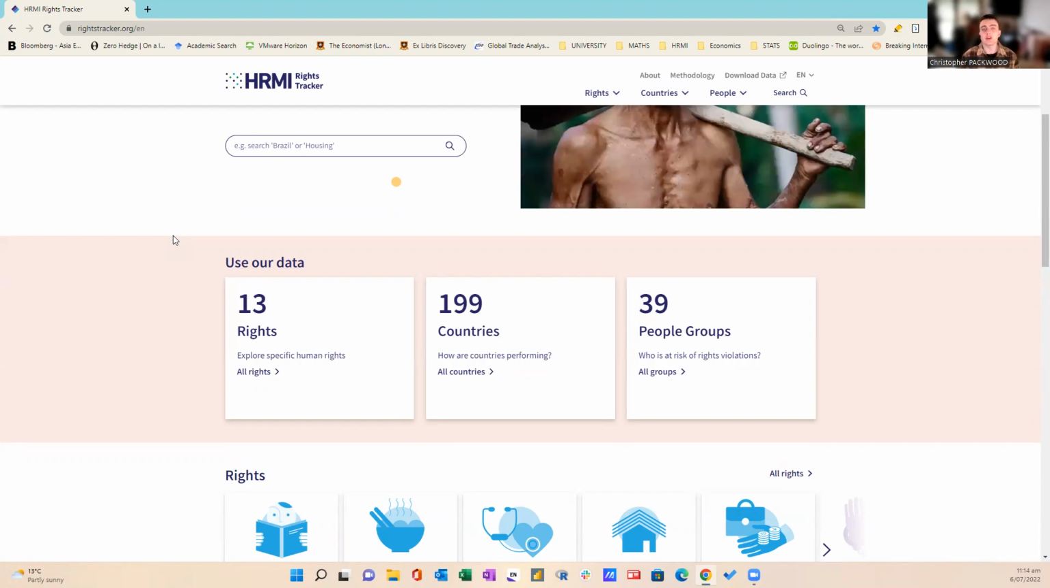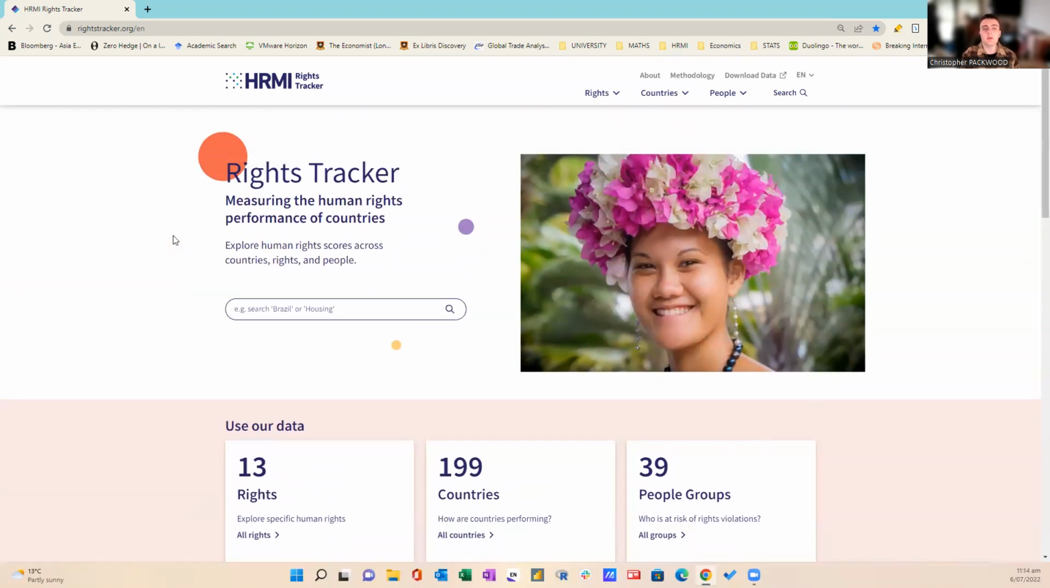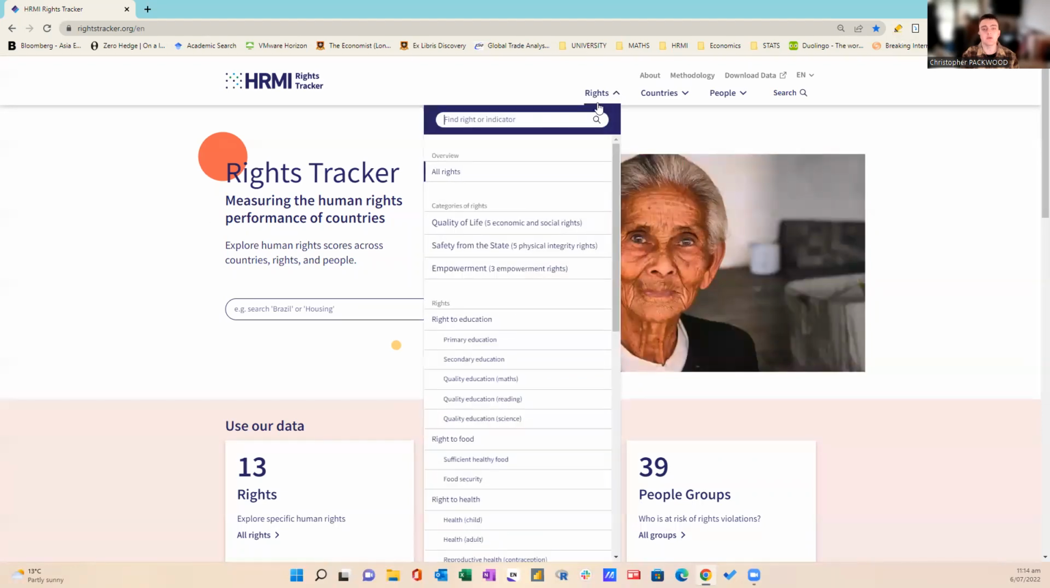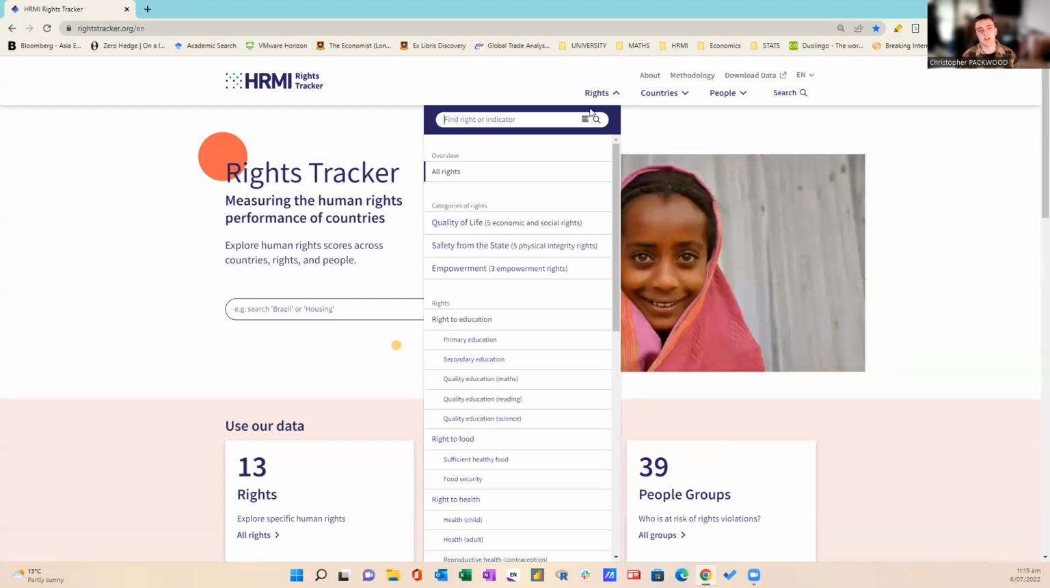We measure across 199 countries currently for our new data that we have available. And also we have data for 39 people groups. You can explore the rights tracker in 3 different ways. You can go to individual rights and you can see how well every country is doing compared to each other, or you can filter this down to see how well regions are doing and see who's at the top of the region, at the bottom of the region.